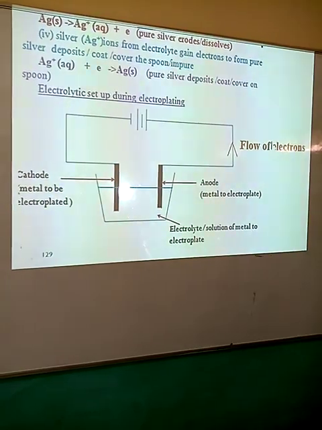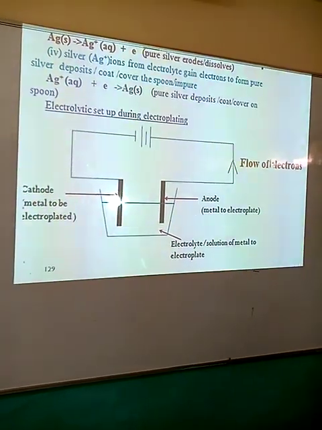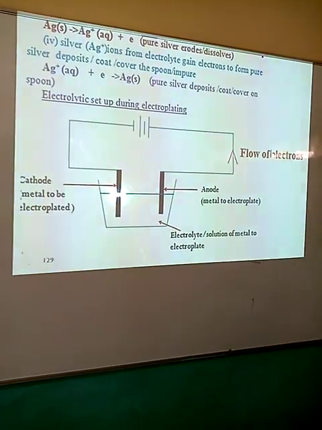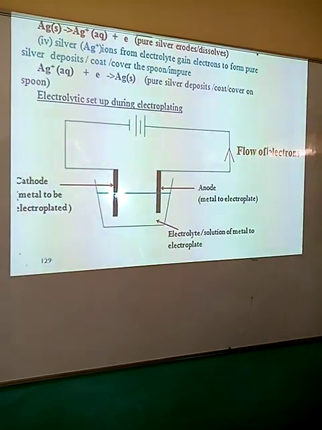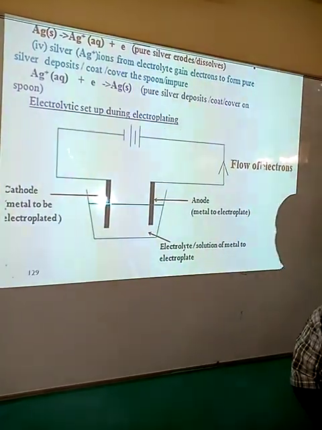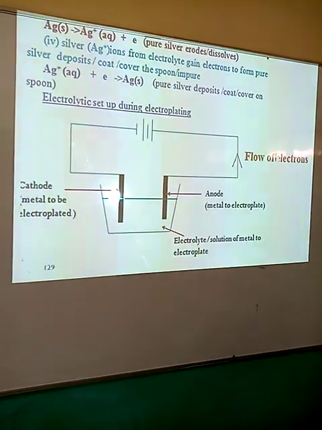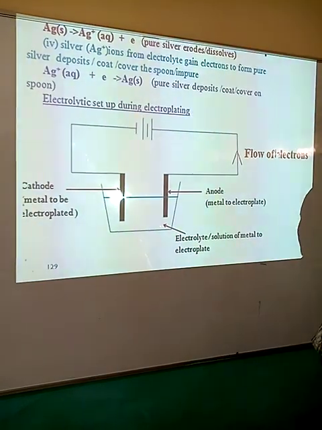And that's how electroplating is done. Once it is done, the metal that is electroplated will appear attractive. In other words, it will increase the aesthetic value of that particular ornament, and also prevent it from corrosion, like in the case of iron, to ensure that it does not rust.